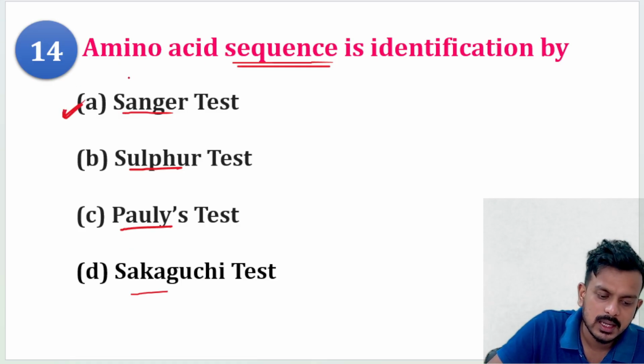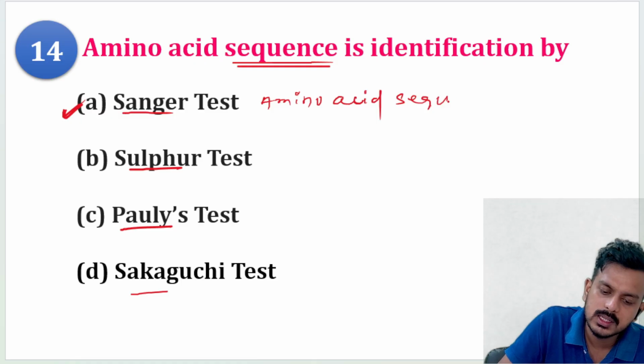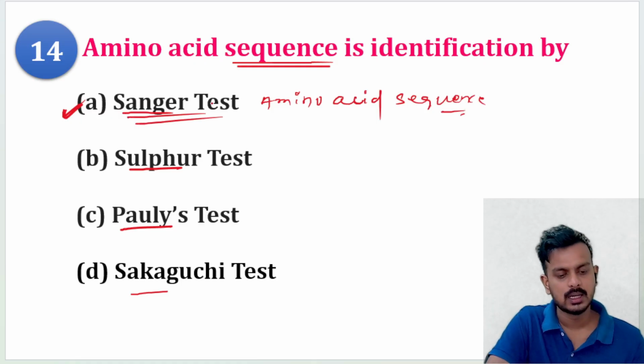Sanger's reagent is basically used for the detection of amino acid sequence. So if you want to check which type of amino acid is present in the sequence, then you have to use this Sanger's reagent. Now, next question.